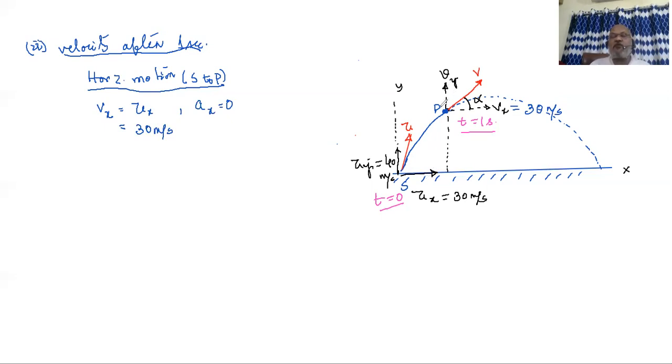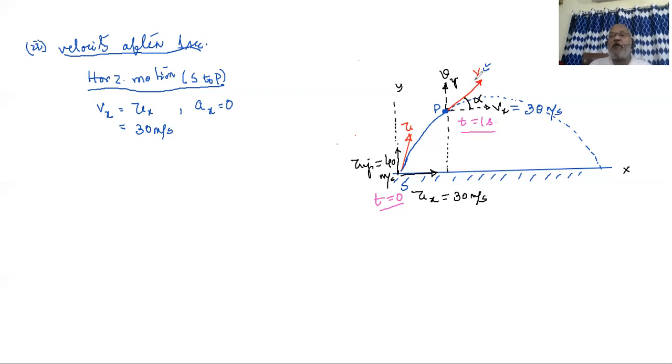I forgot to mention one thing. Because velocity after 1 second is asked, and our way of analyzing is to approach via horizontal motion and vertical motion separately, we don't aim to find the velocity directly in one go. Rather, we find its x and y components. Once we find the horizontal and vertical components, combining them we can find the whole velocity, that is v. That is our approach, that is our style.